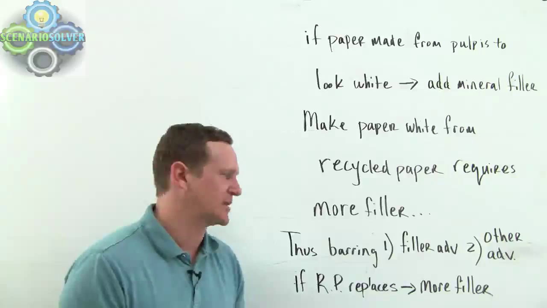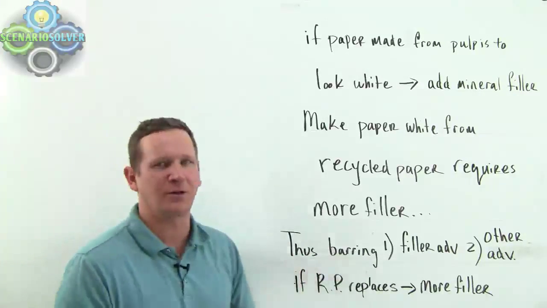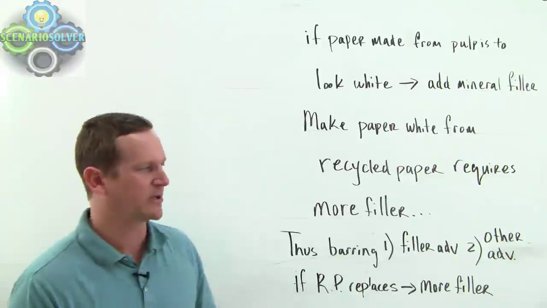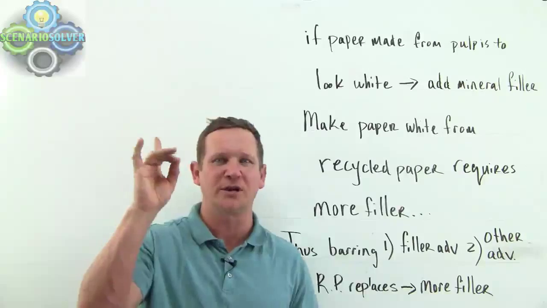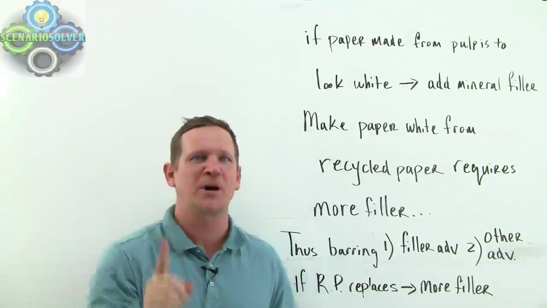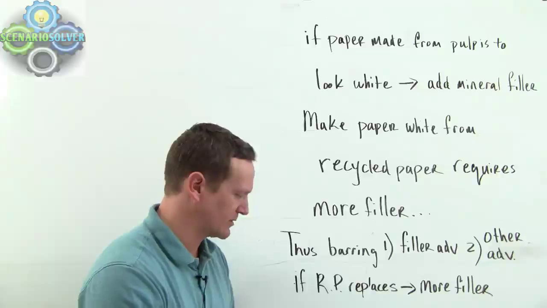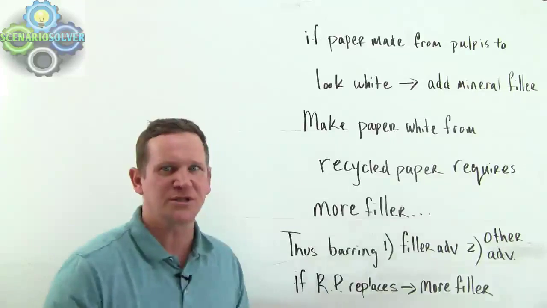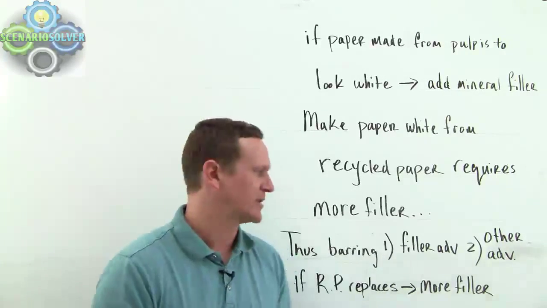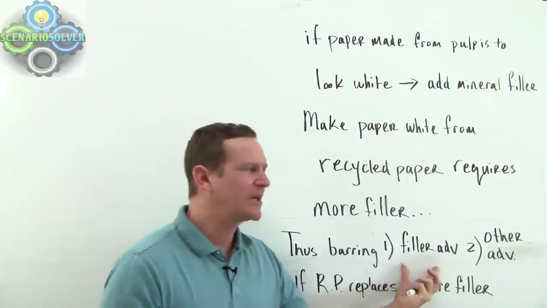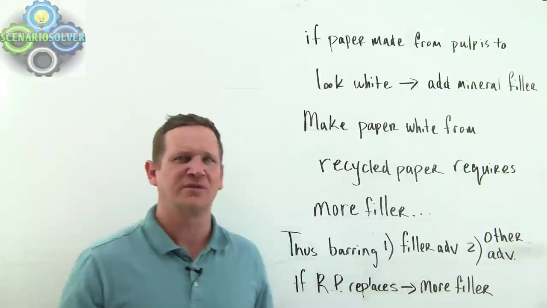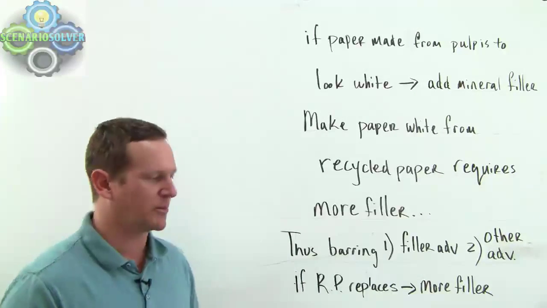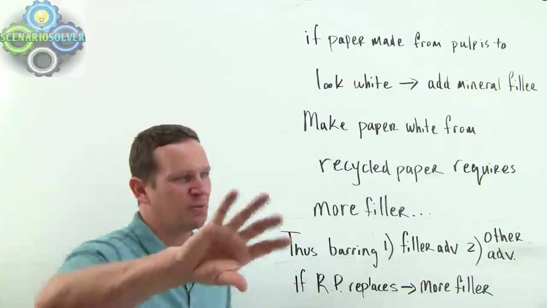And then it does a few things in this conclusion. This is like a lawyer here. It says barring an advancement in filler, which means some guy's like, eureka, we do not need to use the same amount of filler. I think I just went President Clinton there, and I don't mean to do that. I apologize. We don't need to use the same amount of filler anymore because we've made an advancement. So it says barring that, and then it also says any other advancement that's not related to filler. In other words, we came out with this thing, we just put some glue in there.